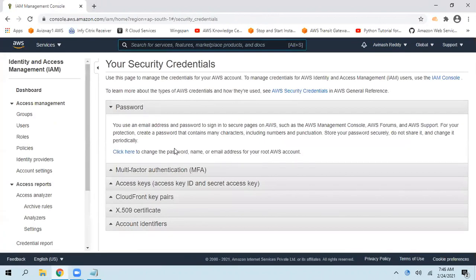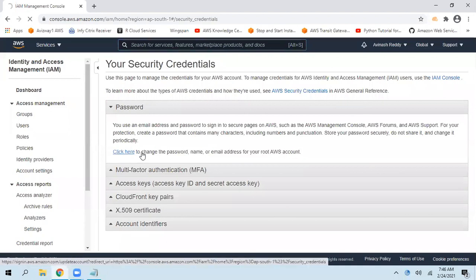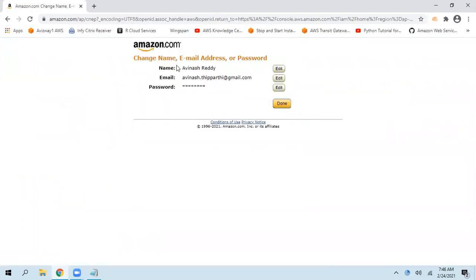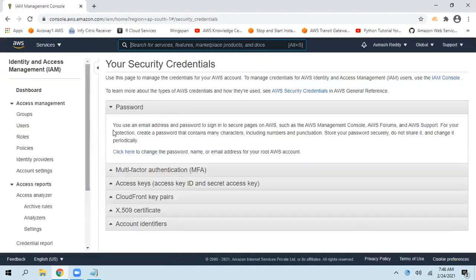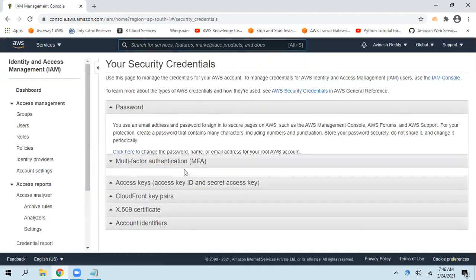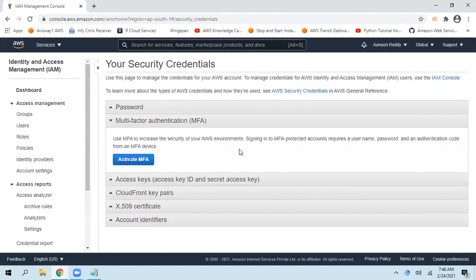If you want to change the password, name or email address of your root account, click here. Sometimes it might ask you to enter the password again. Otherwise, you can change the account name, account email ID or account password. The second option is MFA, multi-factor authentication.